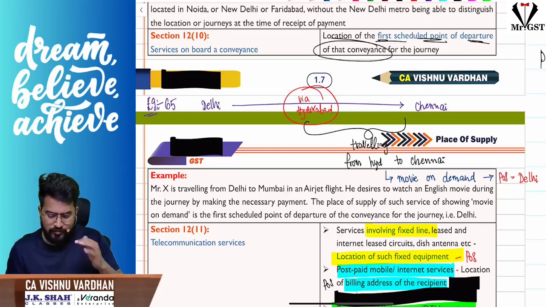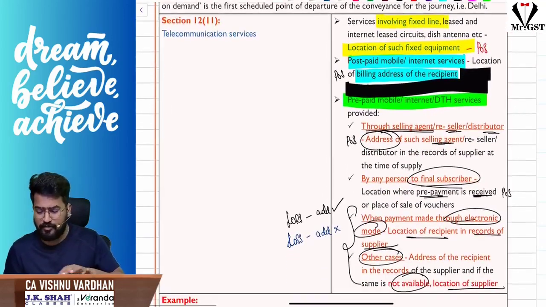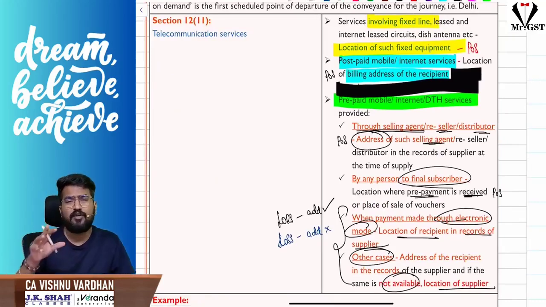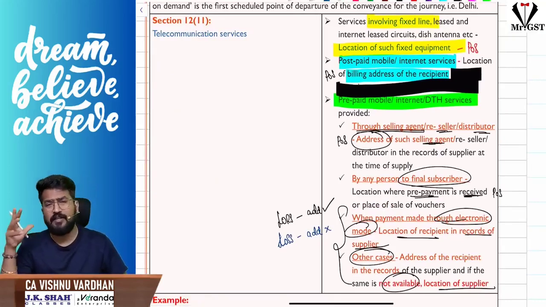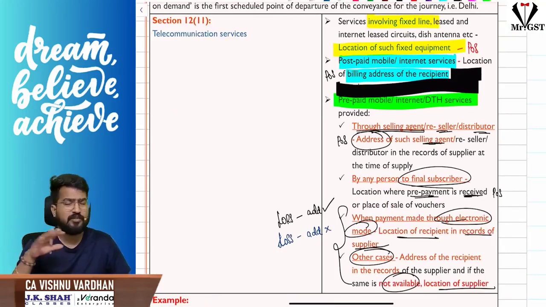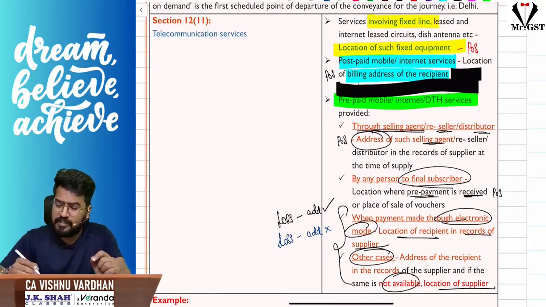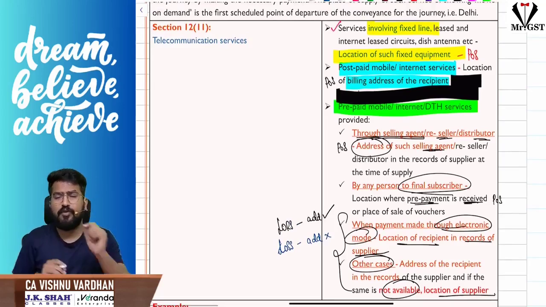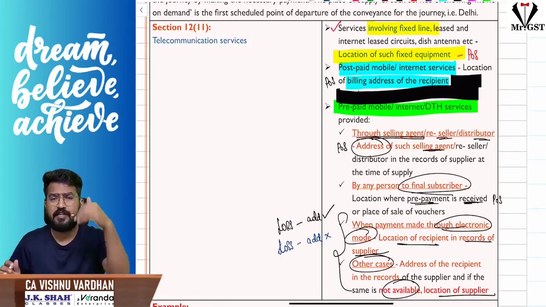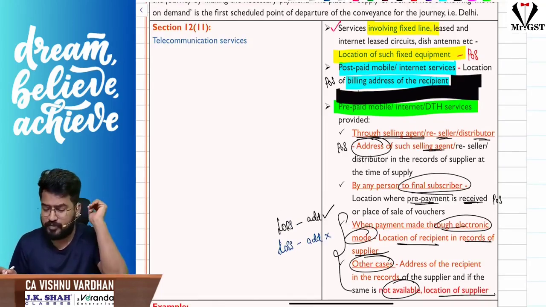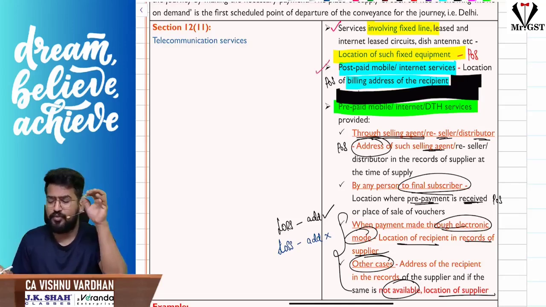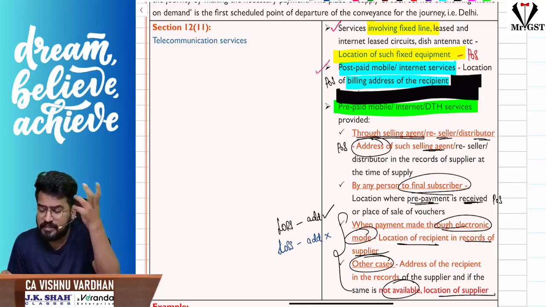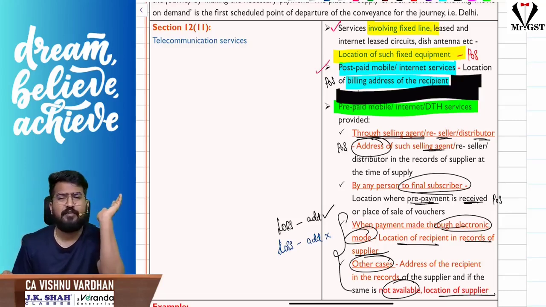Now moving on to 12 subsection 11, telecom services. Here we are talking about fixed lines or antennas, postpaid, prepaid, internet bills, telephone bills, all that. If it is involving fixed lines, please understand, then where those fixed lines or equipment are installed will be the place of supply. If it is related to postpaid mobile or internet services, what is the place of supply? If it is postpaid, you know the billing address of the recipient, that will be the place of supply. If it is prepaid mobile, internet or DTH services,